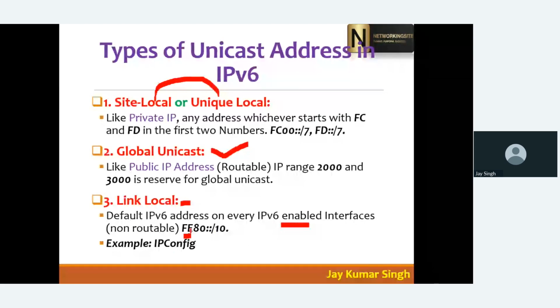And this is non-routable, meaning with this IP address you cannot communicate with other computers outside the network, you can only communicate inside the network. Non-routable means you cannot move out from your company. If you want to access the internet or other things outside your LAN, you cannot communicate.